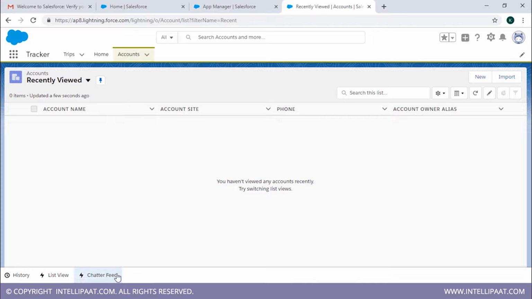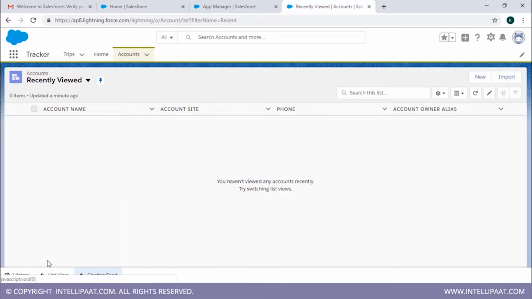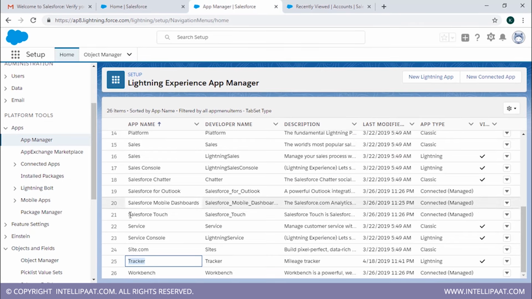Alright, so this is the utility bar that I was talking about. I'll show you later. So this is history. We added history as an item. We added list view. We added chatter feed. We can have everything over here. In just a click, we have all the things that we need. Alright, so we'll go back here.